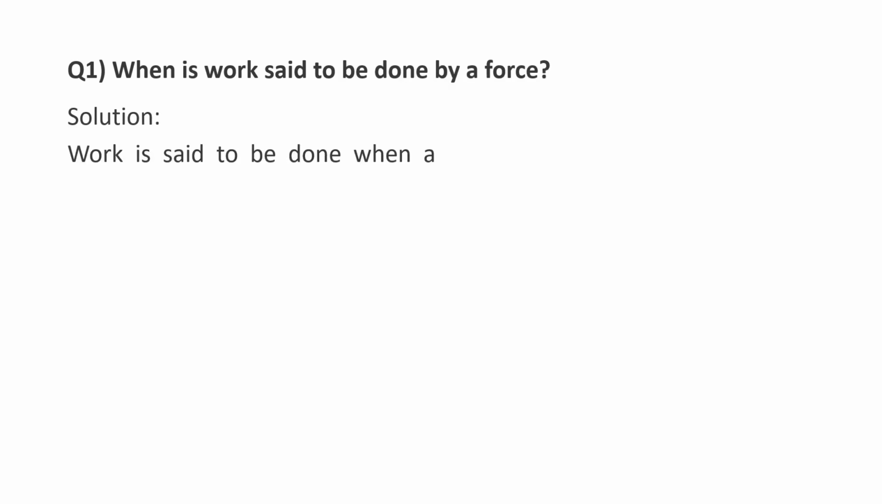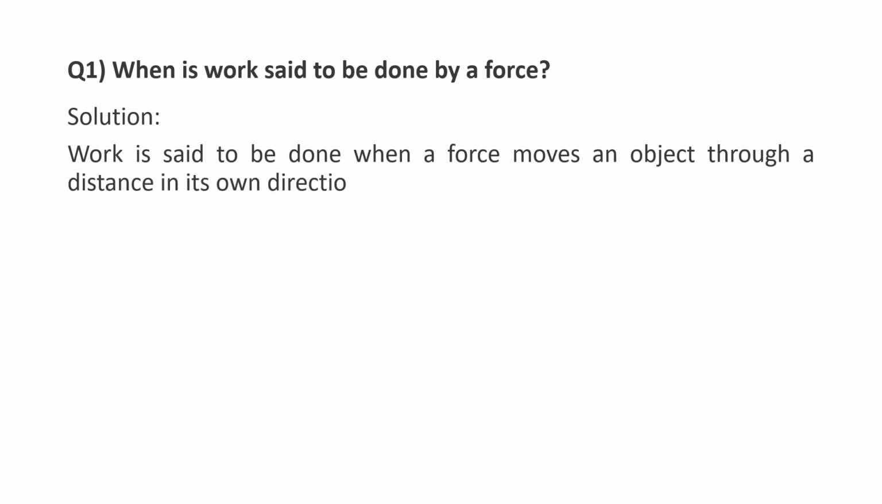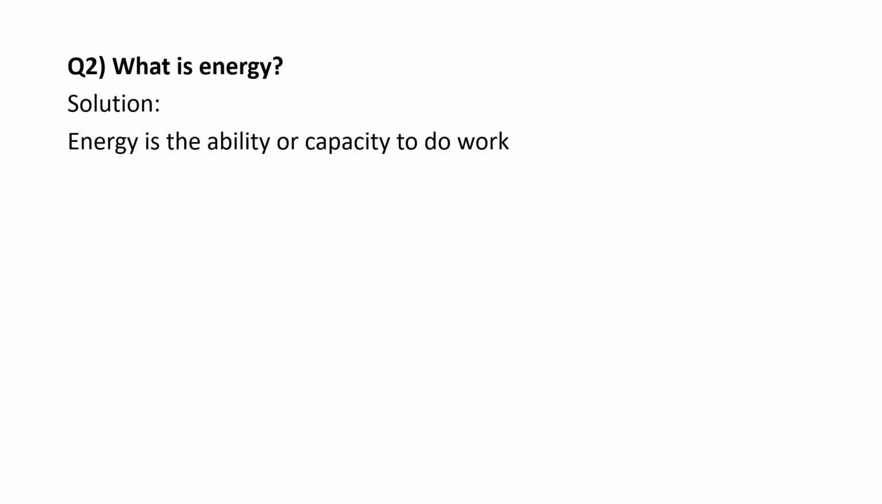When is work said to be done by a force? Work is said to be done when a force moves an object through a distance in its own direction. What is energy? Energy is the ability or capacity to do work.